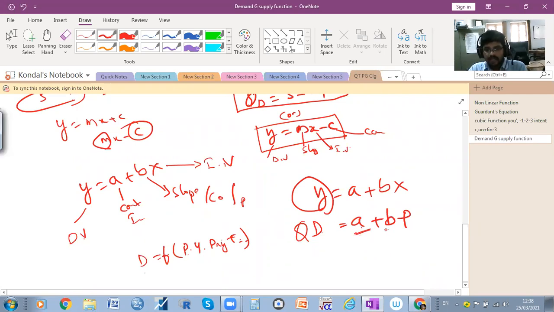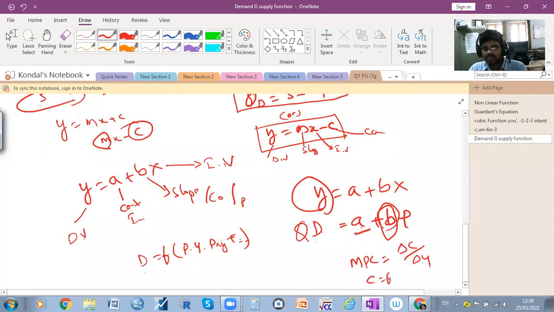So what is the b here? The slope. The slope indicates the rate of change in demand due to changes in price. In macroeconomics, the slope is the MPC, delta C by delta Y. What does it mean? The rate of change in consumption due to changes in income.